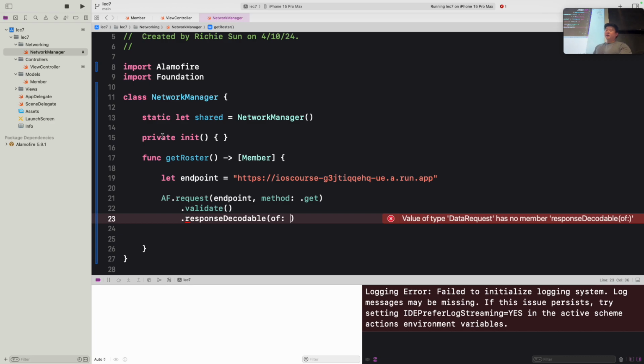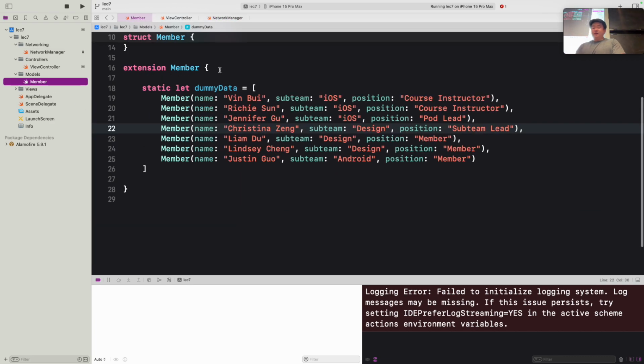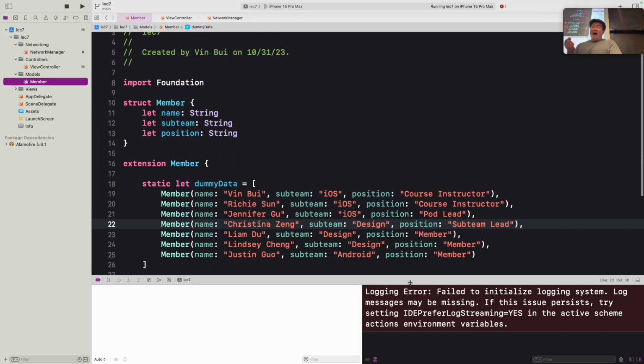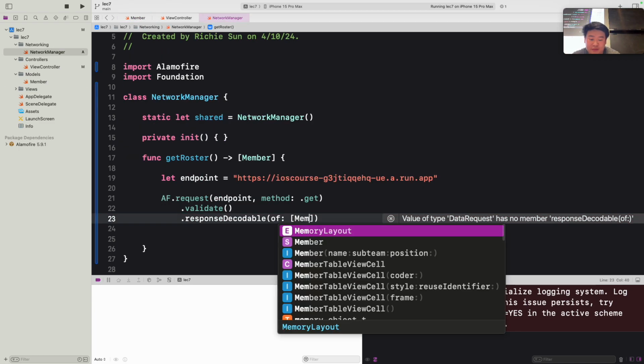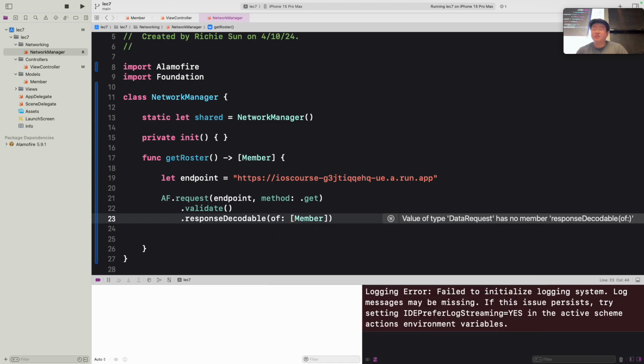to decode into. If you see here in our member object, we want to decode whatever we have in our backend to this struct we defined here that represents a member of the team. So if we go back to the network manager, we want to decode into a list of members. Because we want to specify the type, we actually need to add the dot self. So we specify that we want to decode it of something of the member class itself, not really an instance of it. That's why we need to specify self.